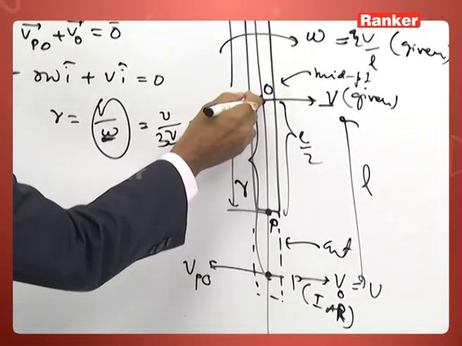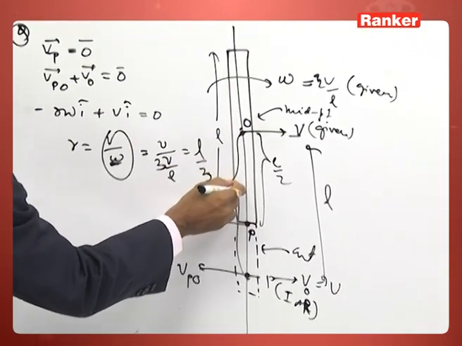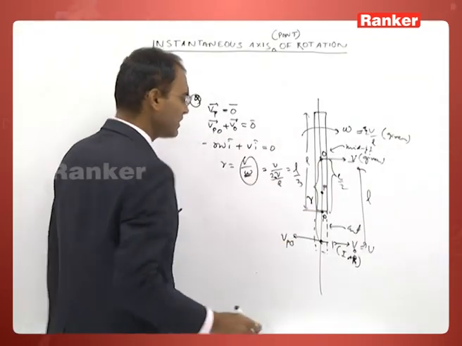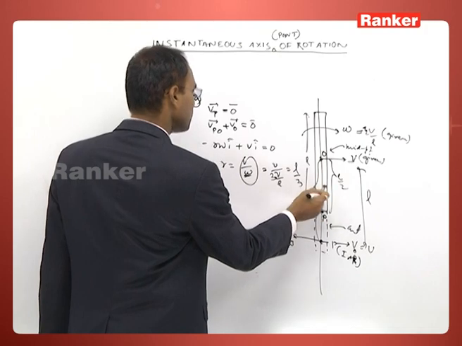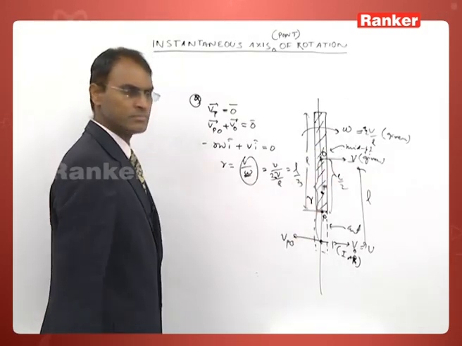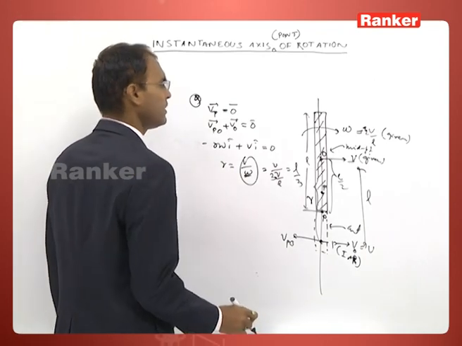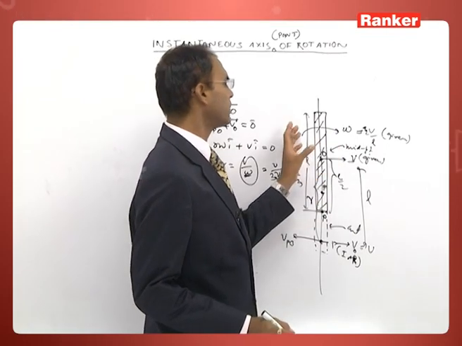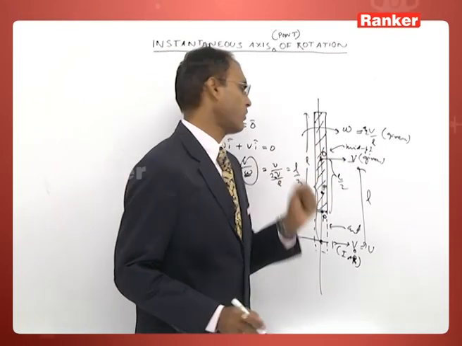When you take L by 3 from this point, it will be somewhere here. So the instant point of rotation will be shifted so that it will lie inside the given rod. So it depends upon the given point's velocity, and also the angular velocity of the rod.